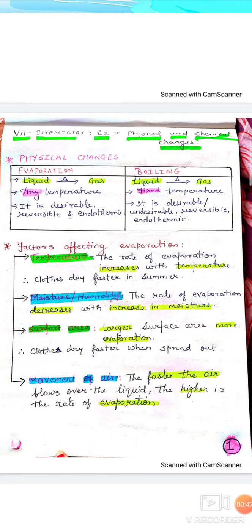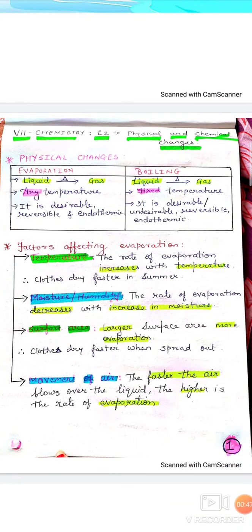So what does evaporation mean? A change of a substance from a liquid to a gas at any temperature. For example, the evaporation of river water is a physical change. It can also be a desirable, reversible and endothermic change.